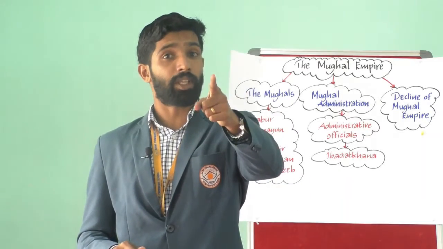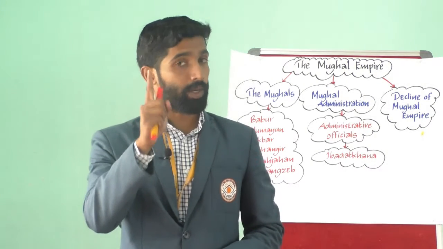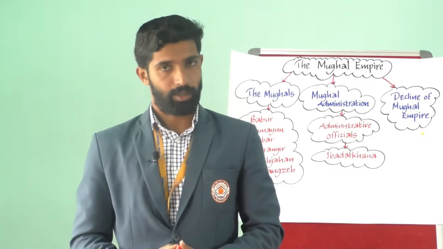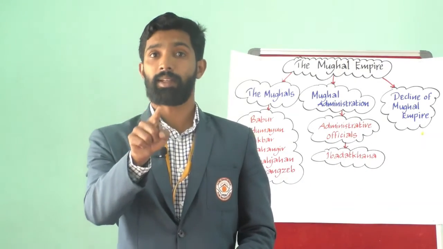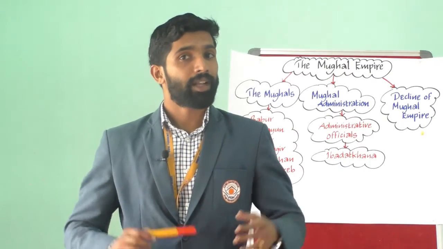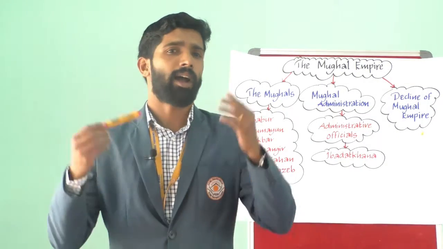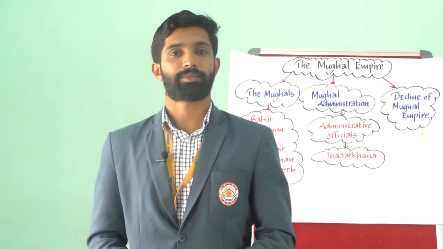The only Rajput king who stood against Akbar was Rana Pratap. Remember, only one Rajput king who stood against Akbar was Rana Pratap, the ruler of Mewar, and his son Amar Singh. Okay. And Akbar captured Chittor in 1568 and Ranthambore in 1569.